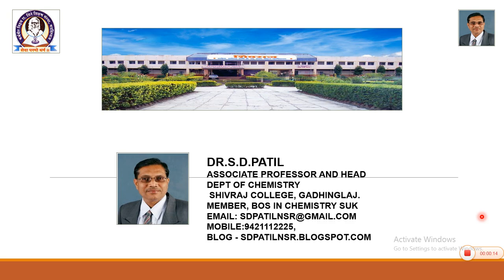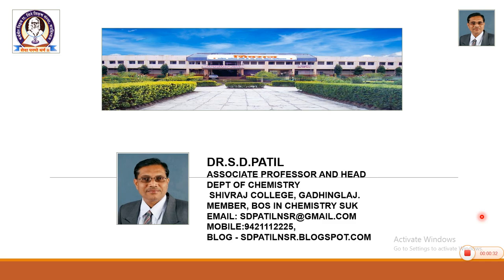In earlier lectures, we have seen the first part of the topic, that is chemistry of amines. We started with the general idea related to amines, then their methods of preparation and their chemical properties.